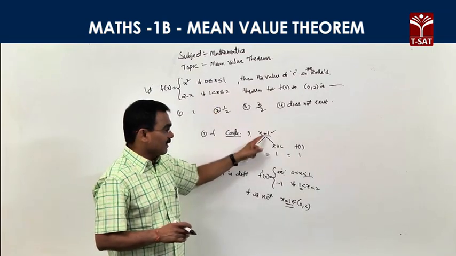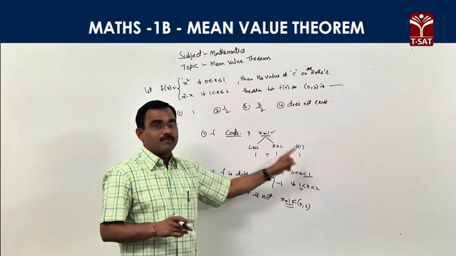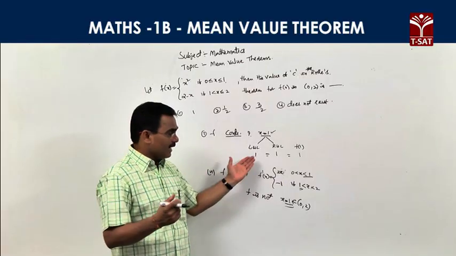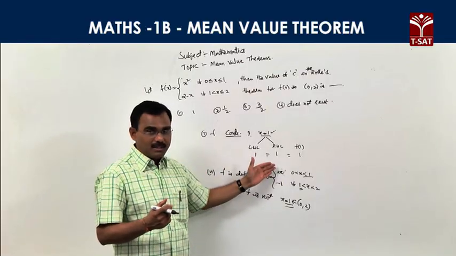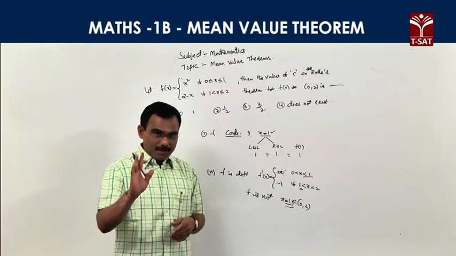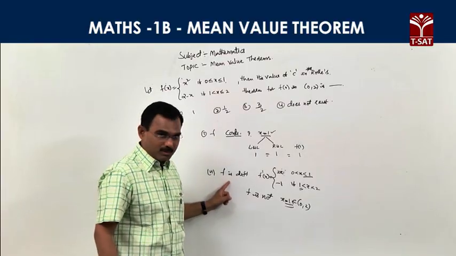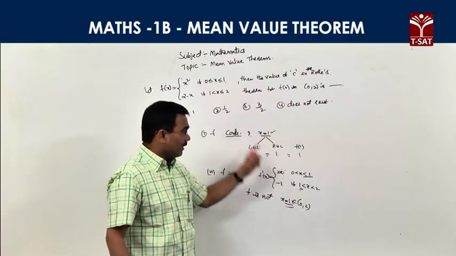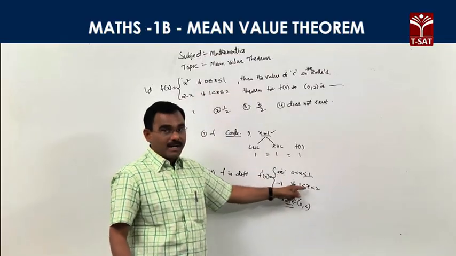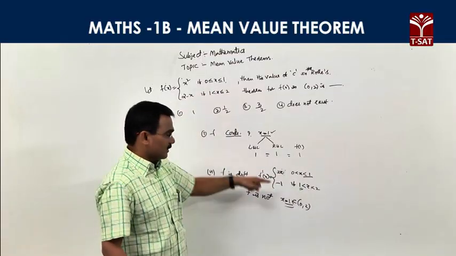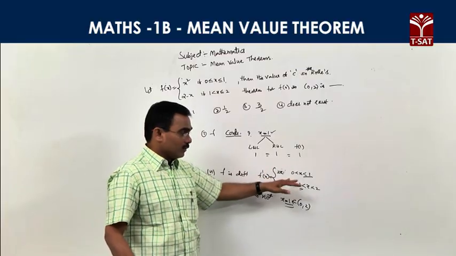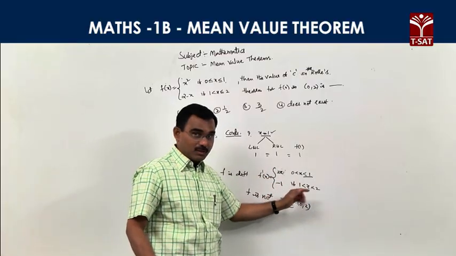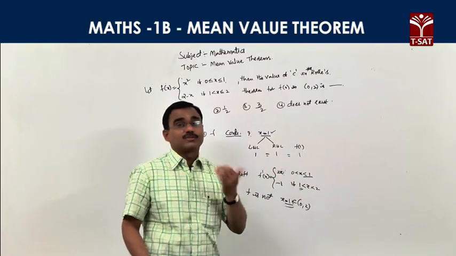At x equal to 1, for continuity, check whether the left limit, right limit and function value are equal. At 1, the left limit is 1, the right limit is 1, and the function value is also 1, so no problem, it is continuous. Now check differentiability. From 0 to 1, x square has differentiation 2x, and from 1 to 2, 2 minus x has differentiation minus 1. Both 0 to 1 and 1 to 2 are differentiable. We have a doubt at x equal to 1.